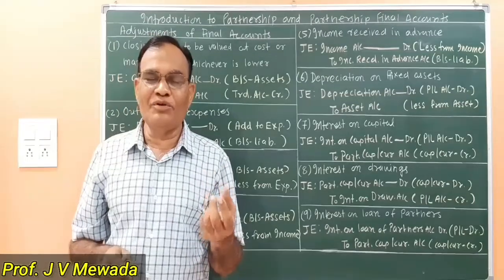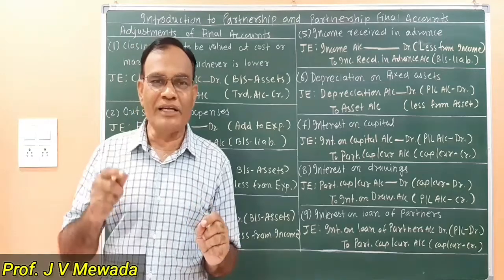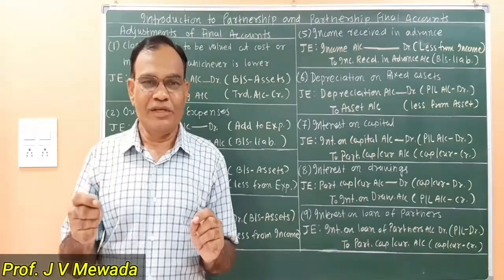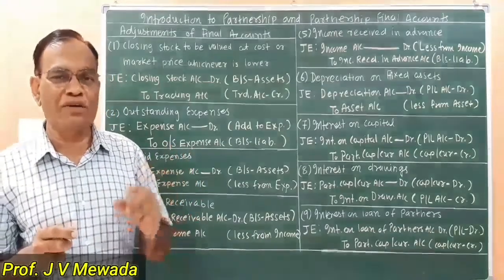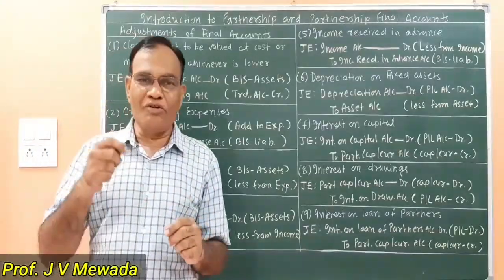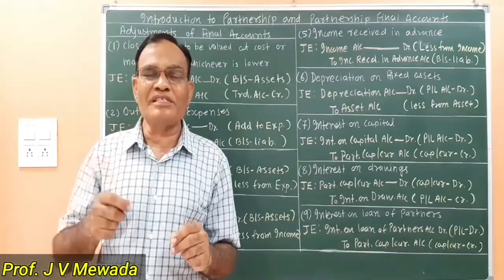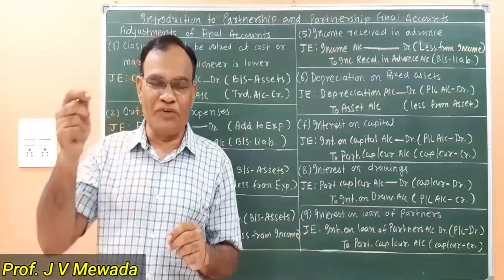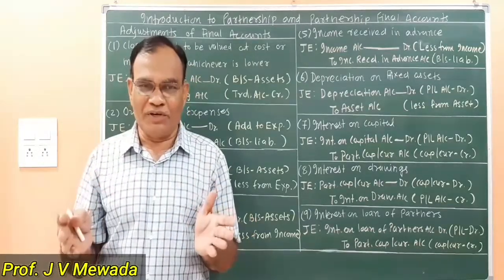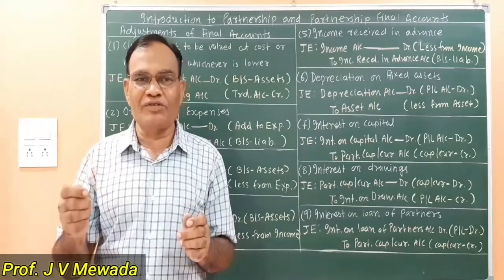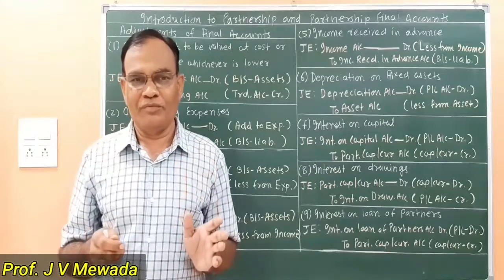If the value of the closing stock at cost price is rupees 10,000 and its market price is 15,000, then we are supposed to record 10,000 in the books of account, which is the lower value. Why can we not record 15,000? Because according to the concept of conservatism, we cannot assume profit. Unless we are selling the goods, we cannot make the profit. So instead of 15,000, we are supposed to record the goods at 10,000 only.